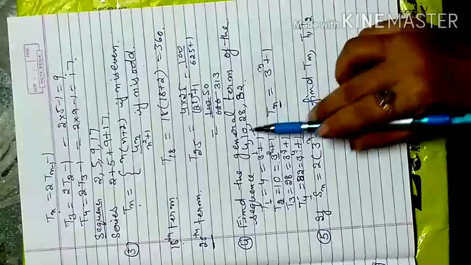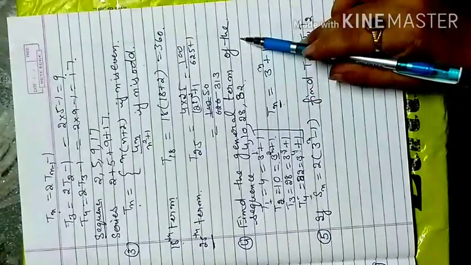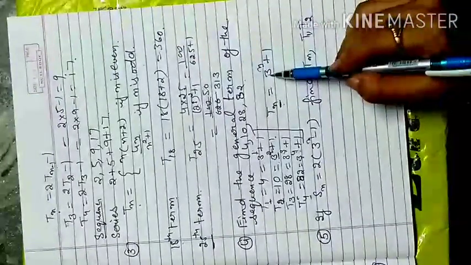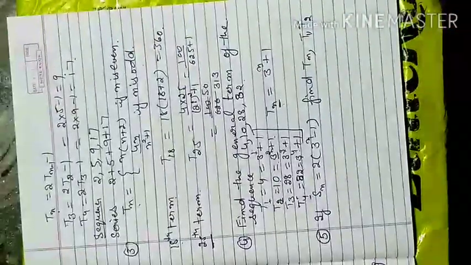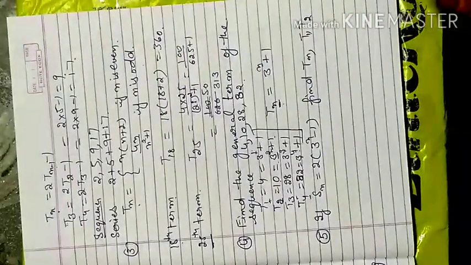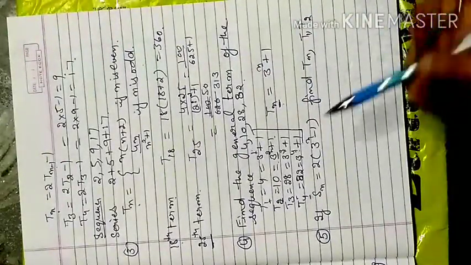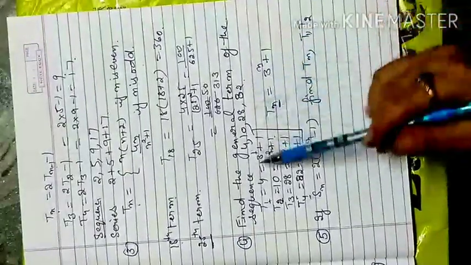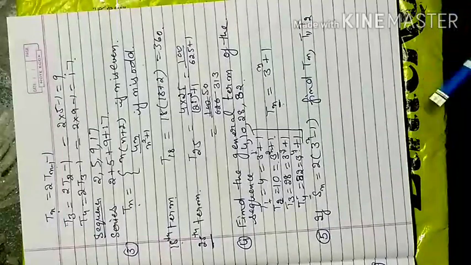If I have to find the value of the 25th term, you will just write 25 here, 3 raised to power 25 plus 1. So that is the value of the term. So that is a general term. General term means the formula by which this series is created.